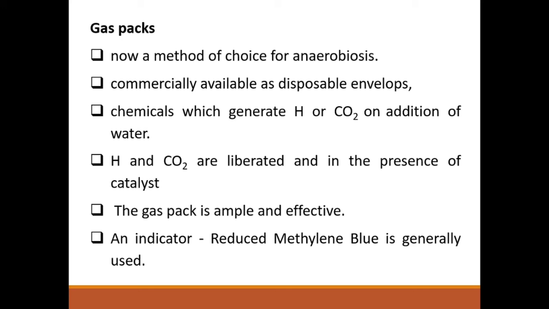Then for all the methods, an indicator is used, because we want to know whether complete anaerobiosis is achieved. An indicator should be employed for verifying the anaerobic condition in the jar.